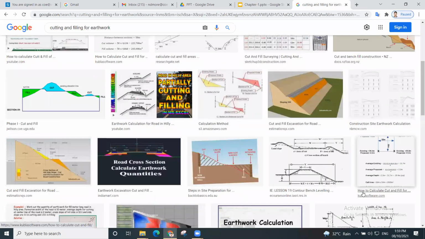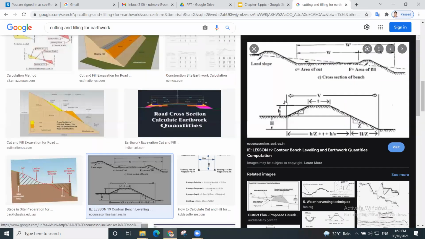See carefully what is the use of cutting and filling. I will tell you how you should go about deciding the alignments.